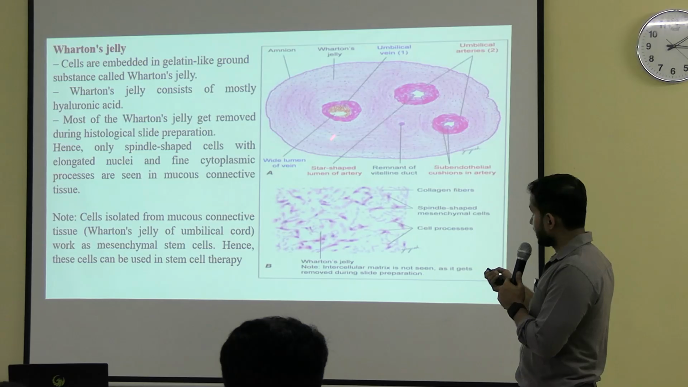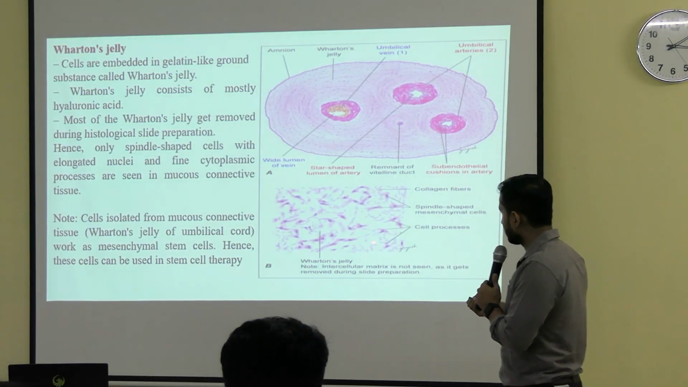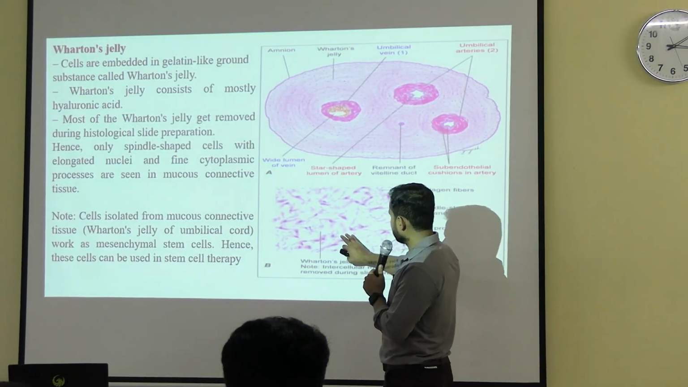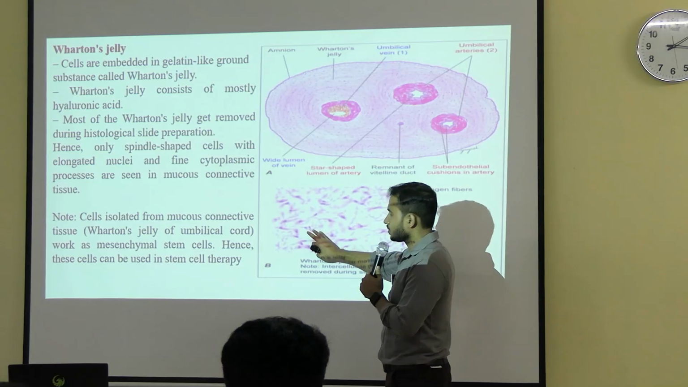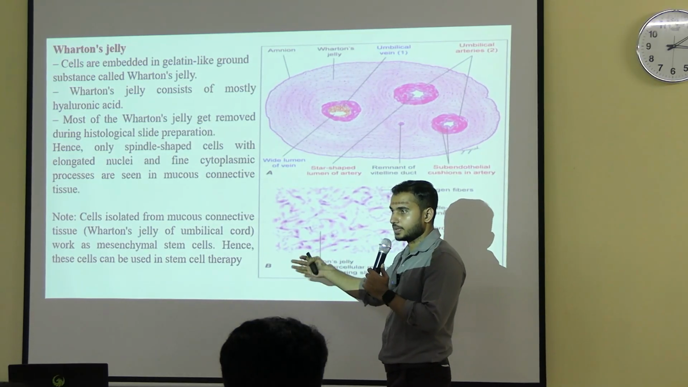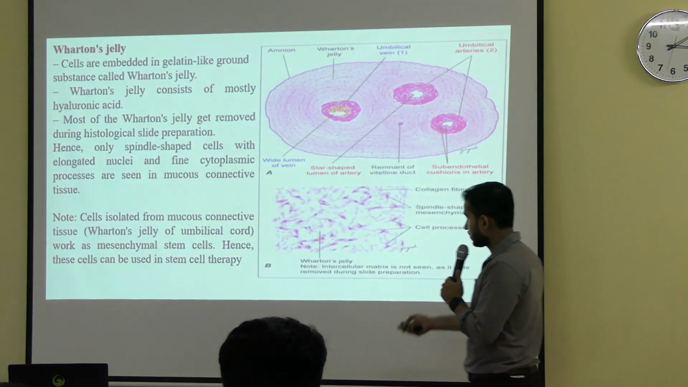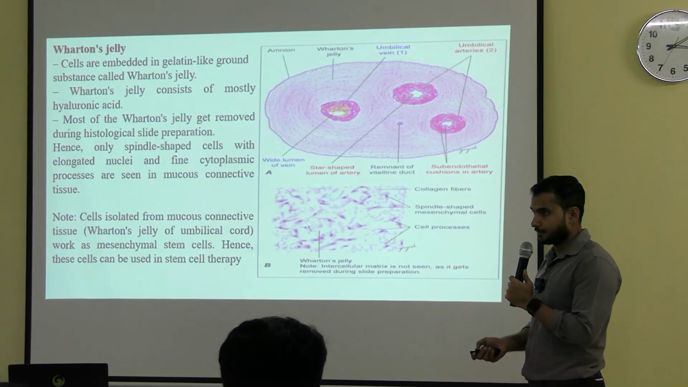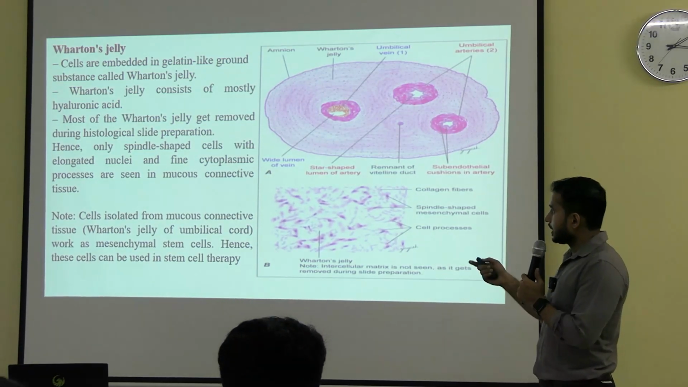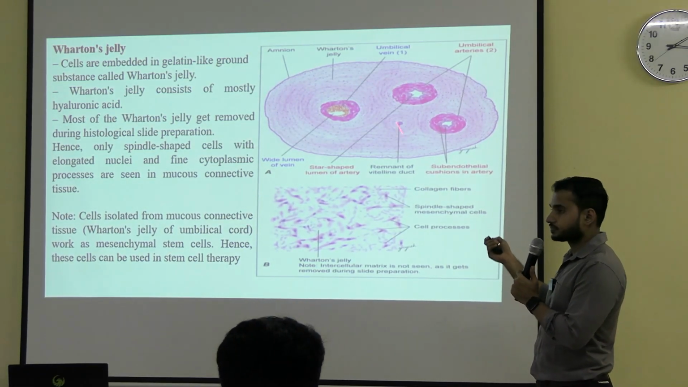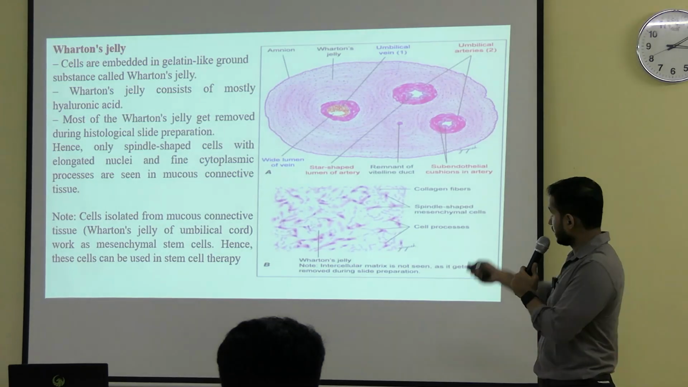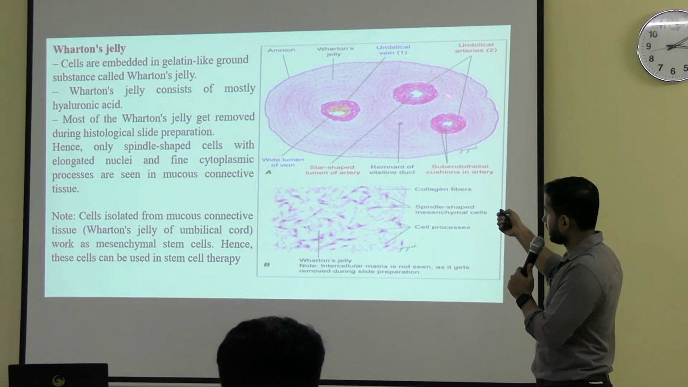Now, here also what is the problem? As you can see, so many empty spaces are there. The Wharton's jelly is washed away during the tissue processing. That's why you can see numerous empty spaces. Now, today I will show you the slide of umbilical cord. So this will be the appearance.